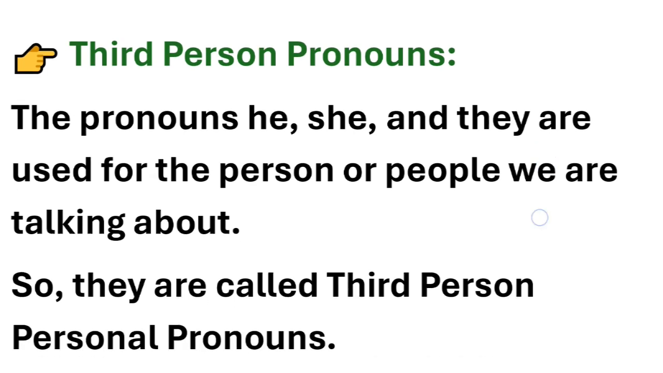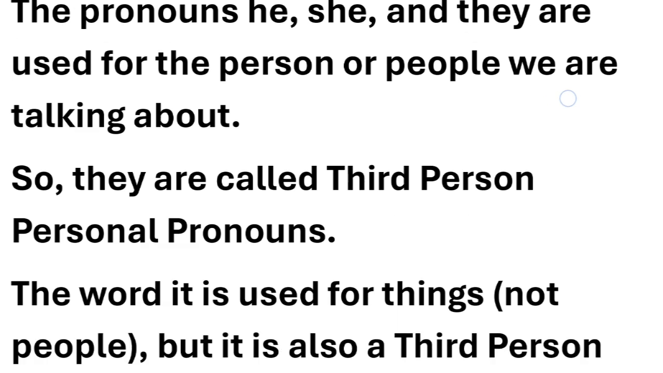The pronouns he, she, and they are used for the person or people we are talking about, the third person. If you and I are having a conversation about a third person, for example Mohit, who's our common friend, then Mohit will be the third person if we are using a pronoun for him, for example he. So he, she, and they are called the third person personal pronouns.